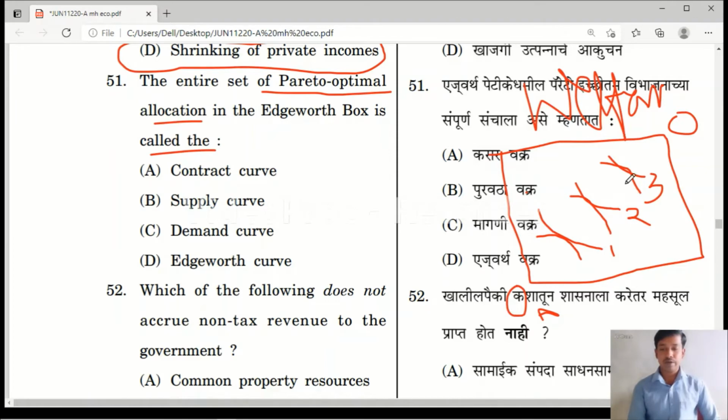These are the isoquants, and this is for person B. This is for person A.